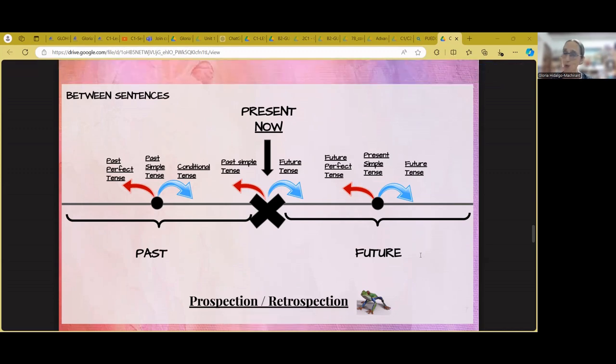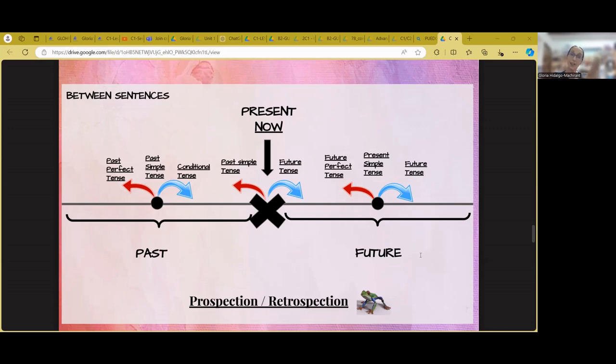When you use a conditional and you are more or less 100% sure that something will be like that, if you study hard, you will pass. That means that, given that, something will certainly happen. What happens when I'm hypothesizing about the present?